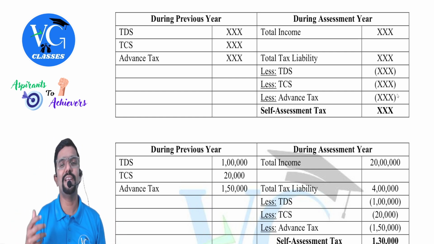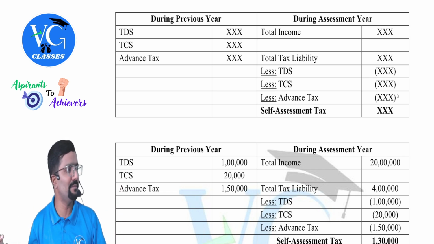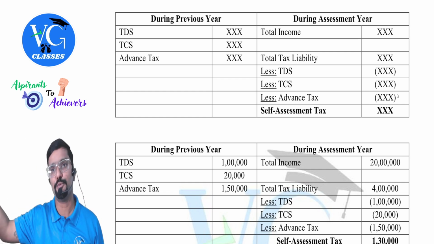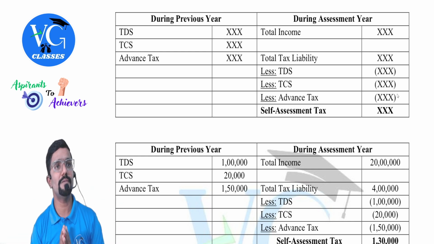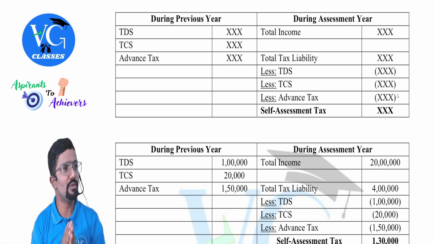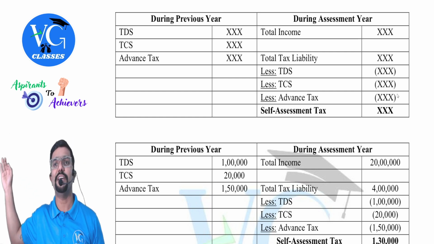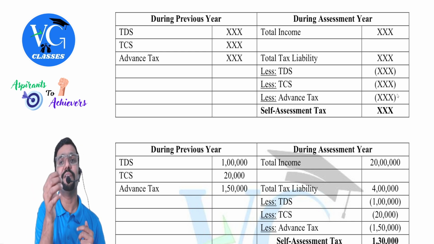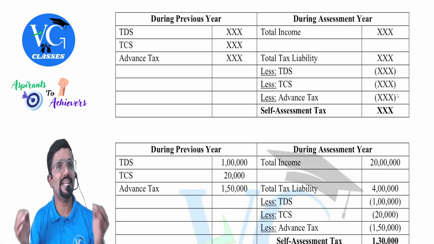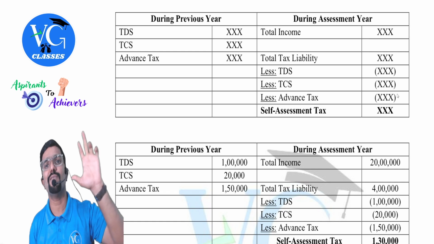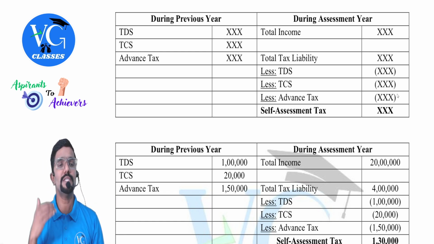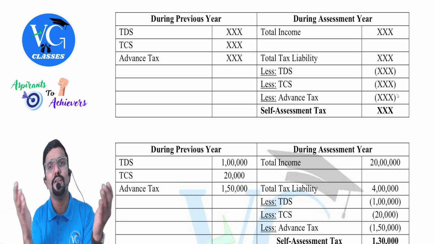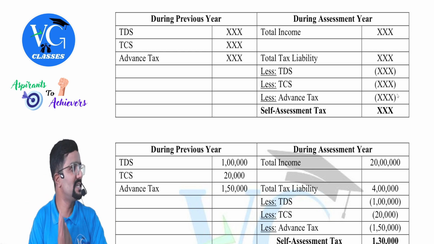Why? Because the TDS to be deducted is 1%, 2%, 5%, 10%. But assume I'm supposed to pay tax at 20%, 30%. Then the remaining I need to pay. Clear? Sir, why this concept? Because the government also should run throughout the year. If they wait till the assessment year, how will they run the show for the full year? So every month, every quarter, they need some revenue to run the show. So they are collecting TDS, TCS monthly, whereas advance tax quarterly, guys. And the concept of this is simple. They are telling, pay as you earn. As and when you earn, every month or every quarter, you give me a share. That is what the government is telling.